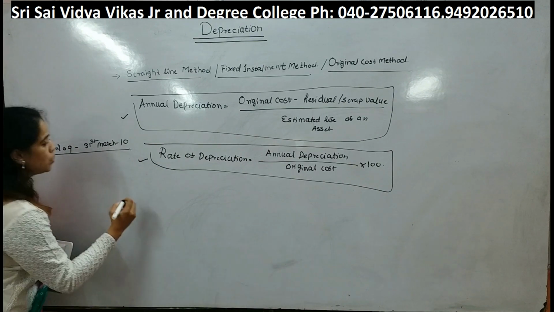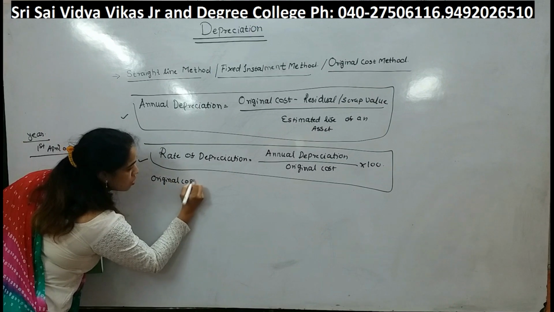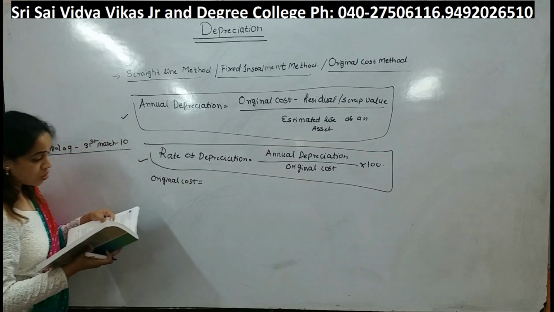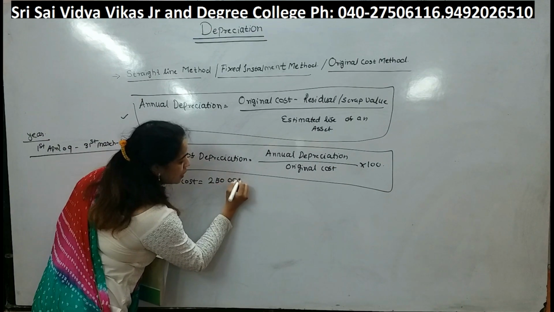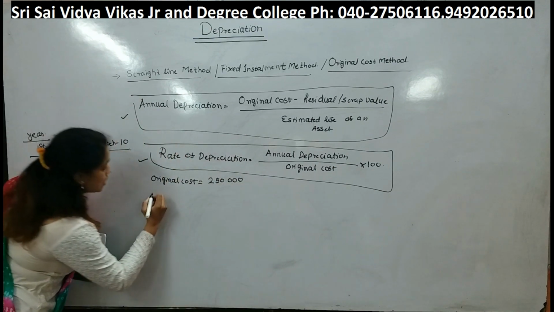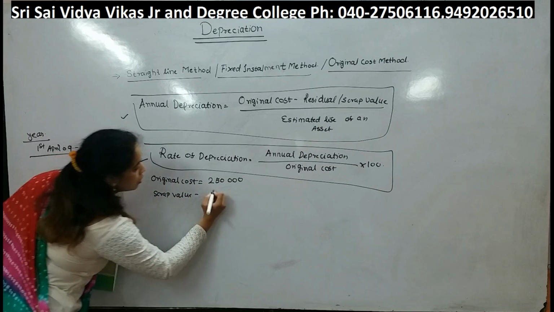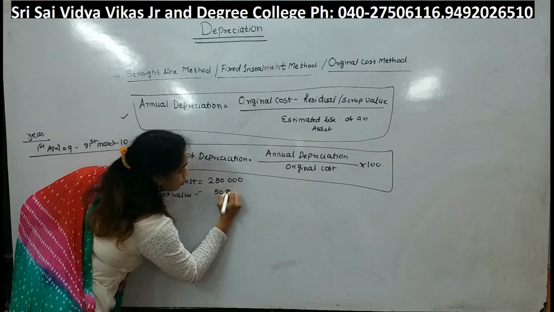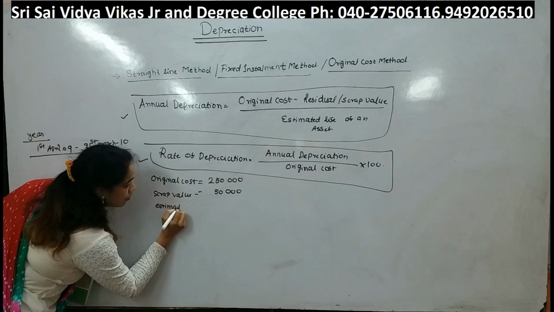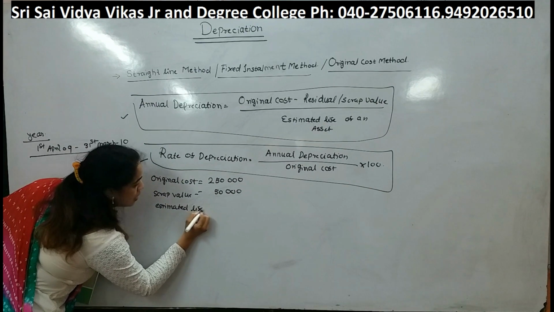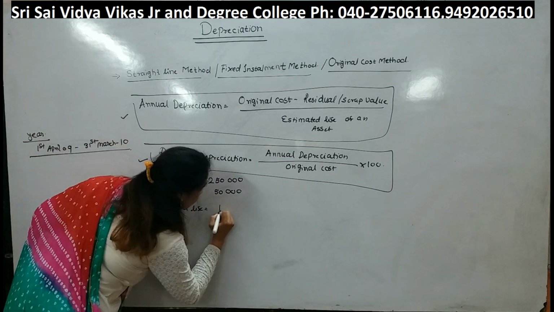What information do we have? Original cost of the machine is rupees 2,50,000. Next is scrap value. Scrap value at the end of the life is 50,000. And the estimated life of the asset is 10 years, right?